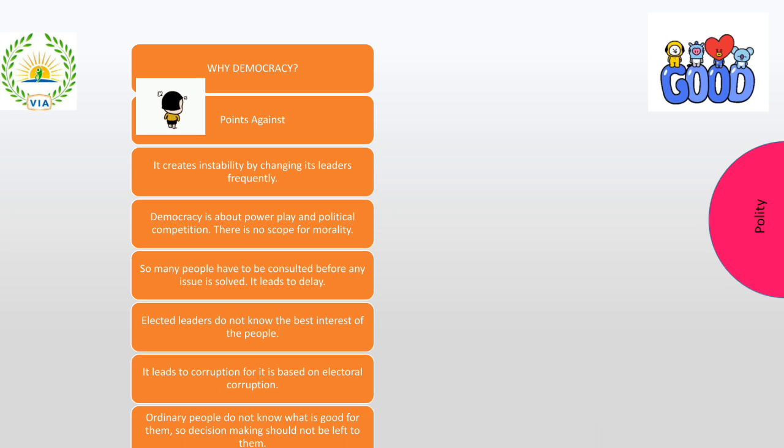Then we have seen the positives and the negatives of the drawbacks. The negatives of democracy are that there is a changing government, so there is no stability. Then you have political competition, right? And you have some kind of corruption that happens, and the people do not know whom to vote for. Sometimes there are mistakes that they make, and the process is very slow, right? We have seen all these topics.